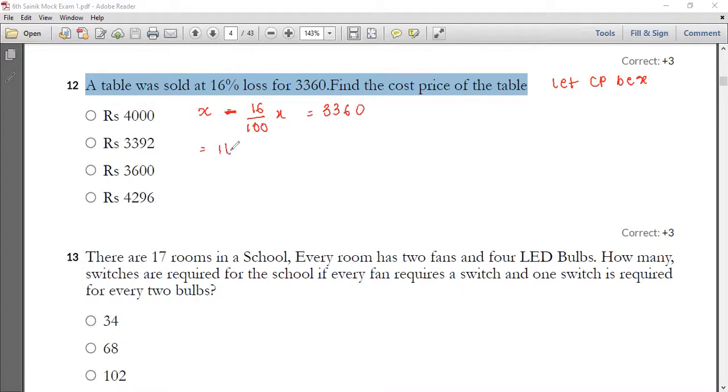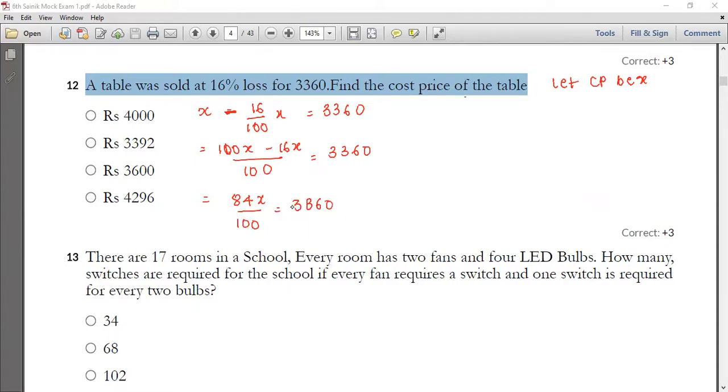So 100x minus 16x divided by 100 is equal to 3360. If you subtract these two numbers, you're going to get 84x divided by 100, which is equal to 3360. Do the cross multiplication now.